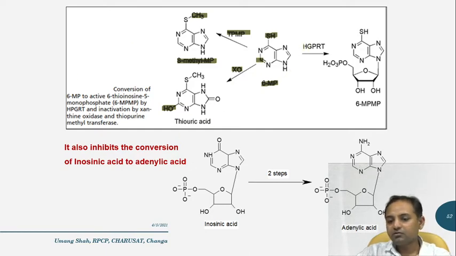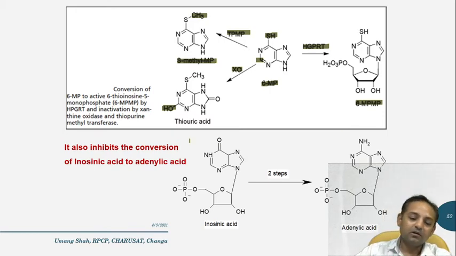And by using the hypoxanthine phosphoribosyl transferase enzyme, it is converted into 6-monophosphate mercaptopurine, which is again converted into the diphosphate and triphosphate. And as I said, these di- and triphosphate derivatives are potent inhibitors of the enzyme, and ultimately